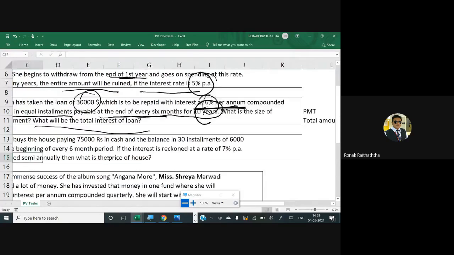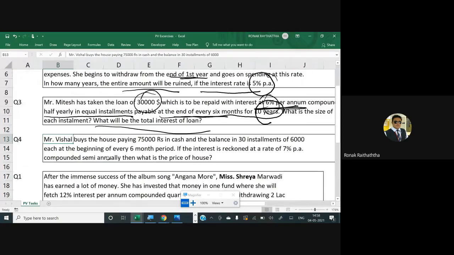Mr. Vishal buys a house paying 75,000 rupees in cash and the balance in 30 installments of 6,000 each at the beginning of every 6-month period. If the interest is reckoned at 7% per annum, compounded semi-annually, then what is the price of the house? Read it carefully again with a bit more concentration.